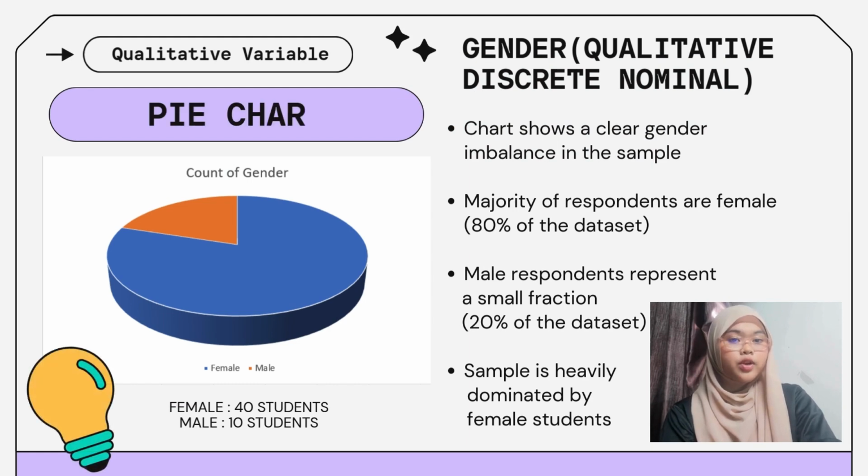First qualitative variable is gender, which is qualitative discrete nominal. We use a pie chart to show the count of gender. The pie chart shows a clear gender imbalance in the sample. Majority of respondents are female, which is 80% of the dataset, while male respondents represent only a small fraction, which is 30% of the dataset. In conclusion, this sample is heavily dominated by female students.